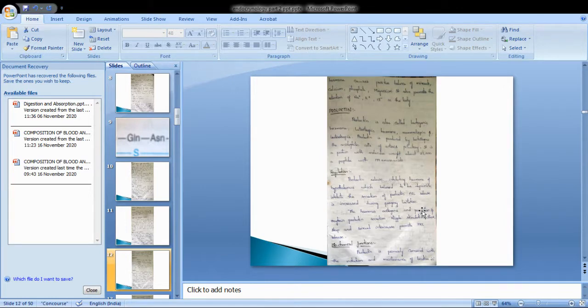Nipple stimulation, stress, sleep, and sexual intercourse promote the prolactin release. Okay, did you get it?